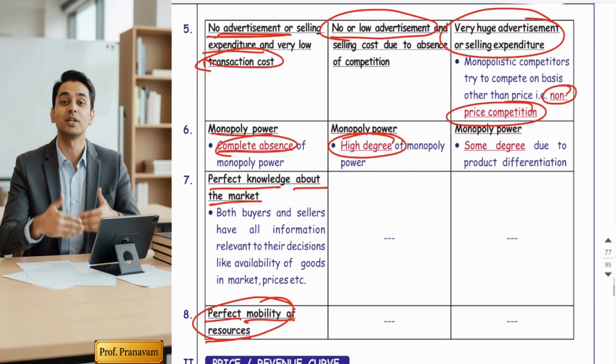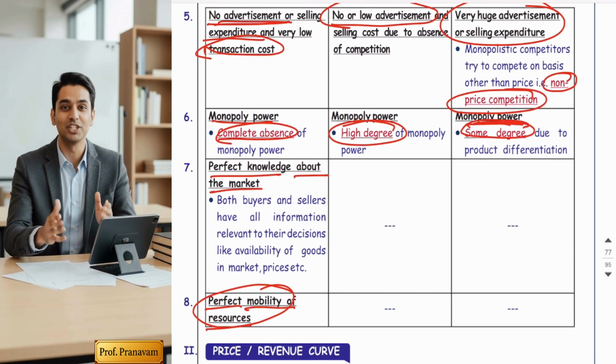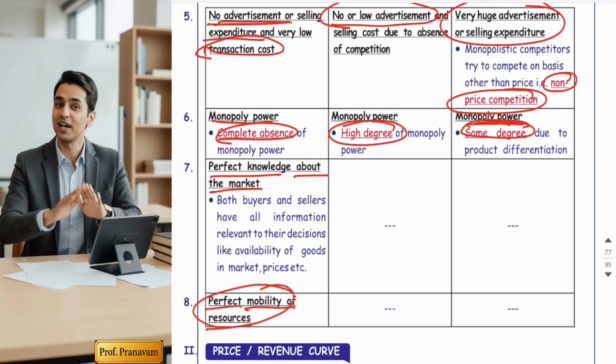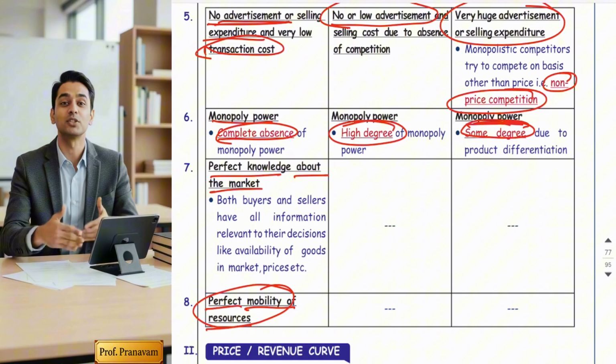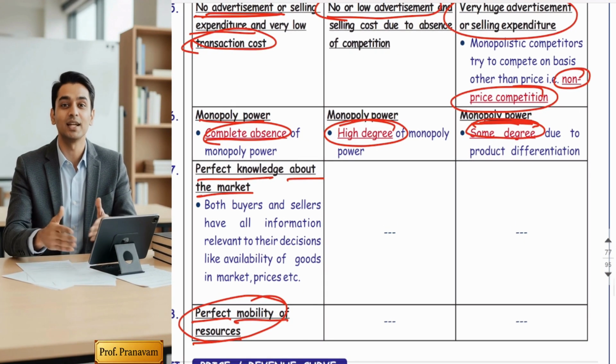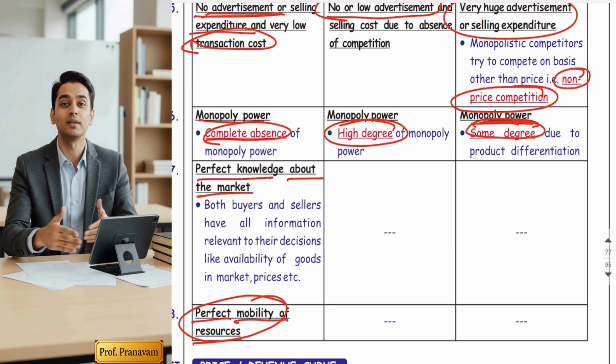Okay. Now, is there monopoly power? Yes, there is some degree of monopoly power. So, in comparison, in perfect competition there is no monopoly power. In monopoly there is a high degree of monopoly power, but in monopolistic competition there is some degree of monopoly power. That's why I told you it's a hybrid of monopoly and perfect competition.